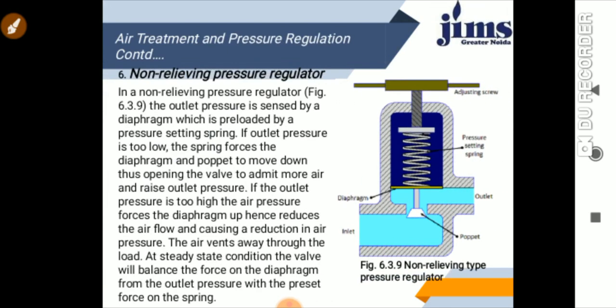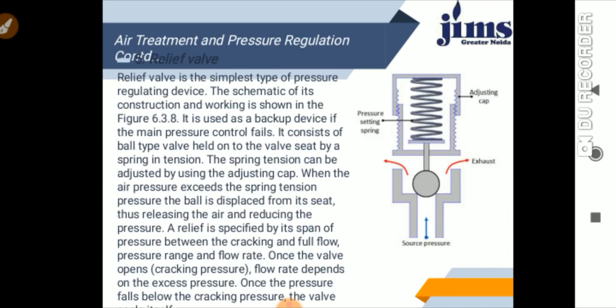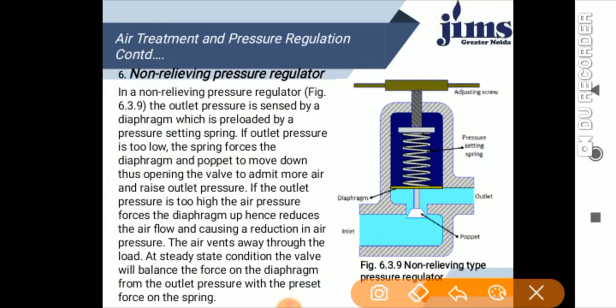Then we go to the non-relieving pressure regulators. In a non-relieving pressure regulator, you will see this diagram. The outlet pressure is sensed by the diaphragm, which is preloaded by a pressure setting spring.